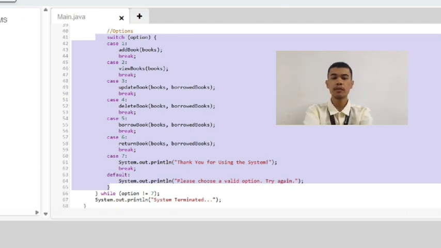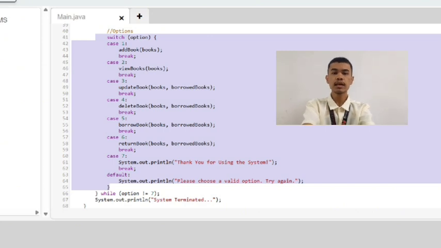Our system includes several helper methods designed to make the program cleaner, avoid repeating code, and handle important logic for other features. This method supports almost every main function of the system. One of the key helper methods is the book ID validator. This method scans the books array to check whether the book ID actually exists.